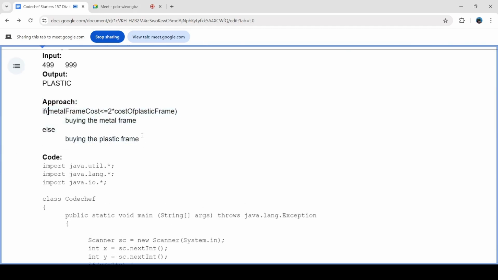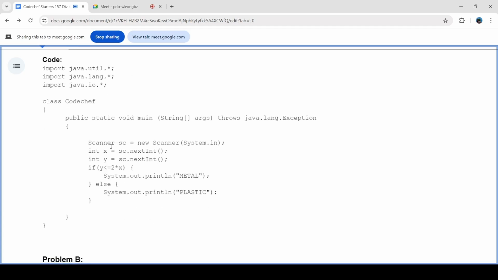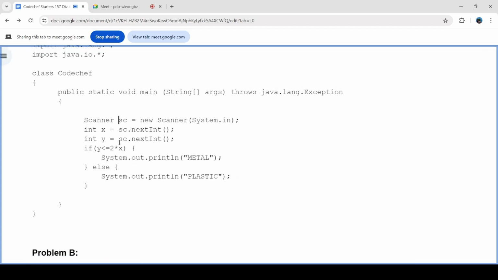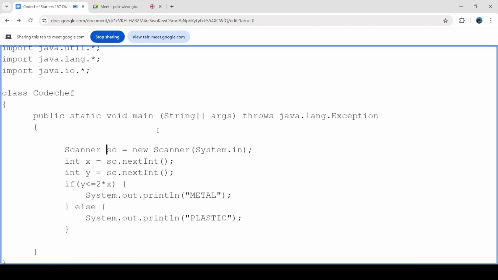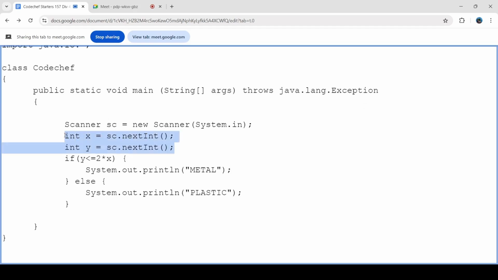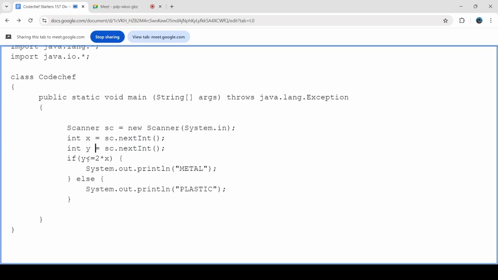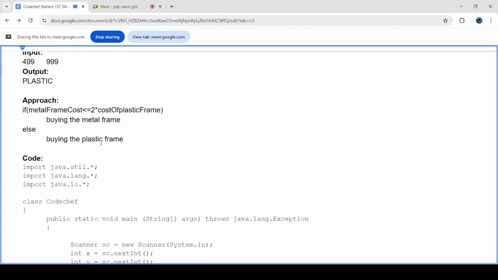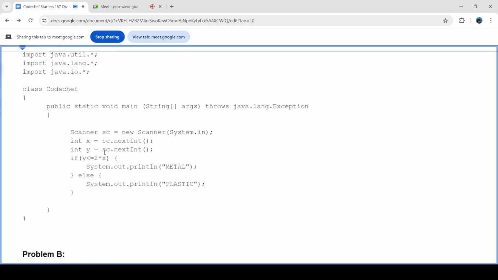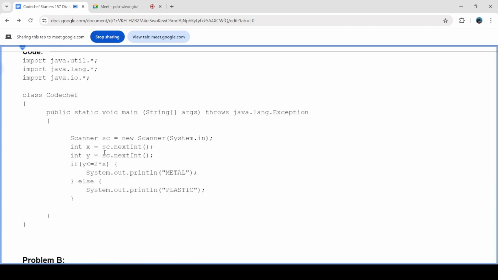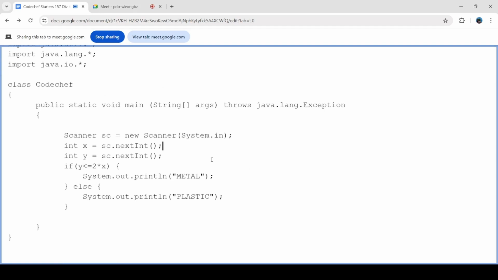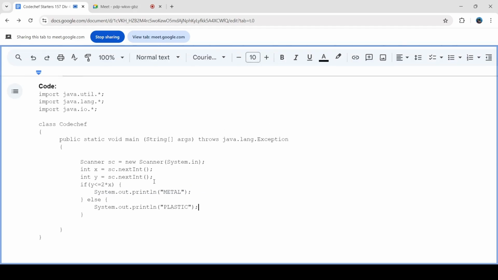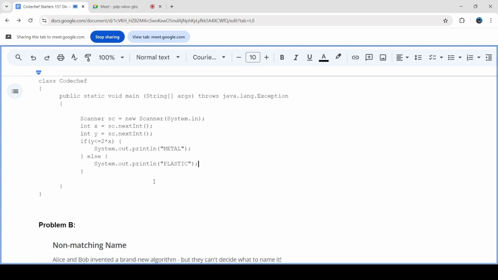Like, this is the main logic part and this is the code. So just don't look at the input output. This is a Java code. So I have taken x and y as input. I have checked if y is less than or equal to 2x because y is the price of the metal frame and x is the price of the plastic frame. So if y is less than or equal to 2x, I will buy the metal frame. So according to the question, I needed to print metal. So I printed that. Otherwise, I need to print plastic. So that's about it for the first problem.